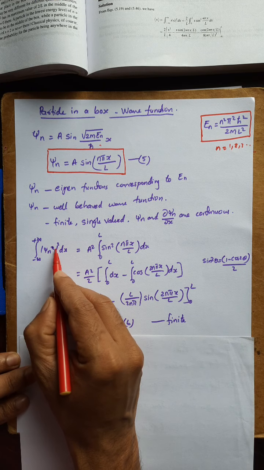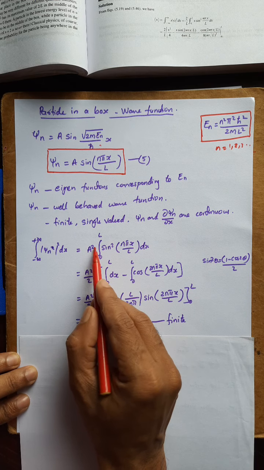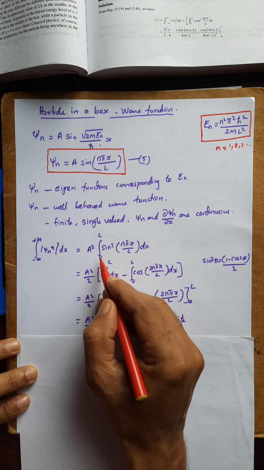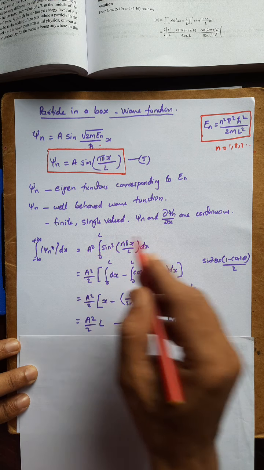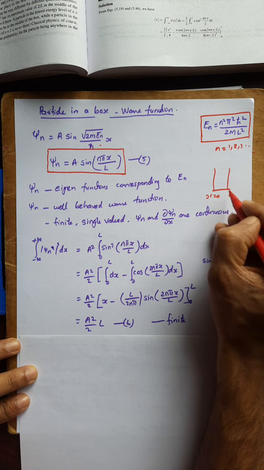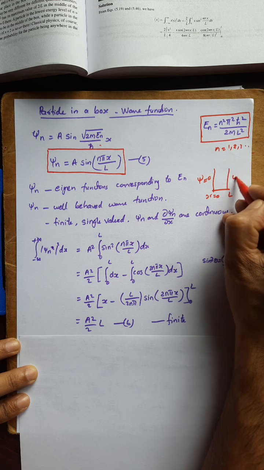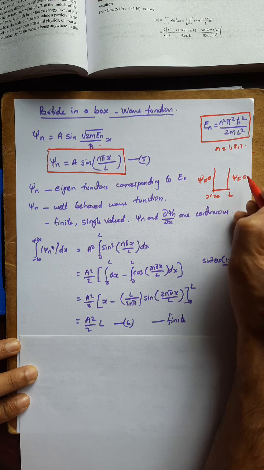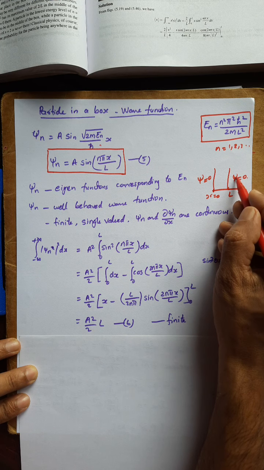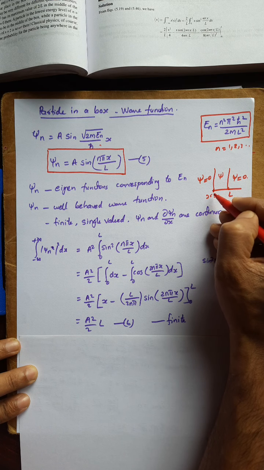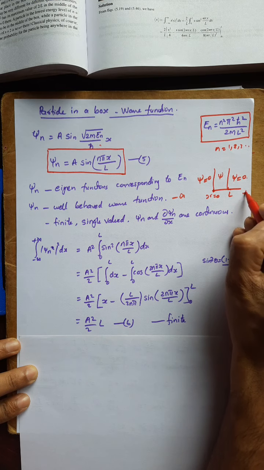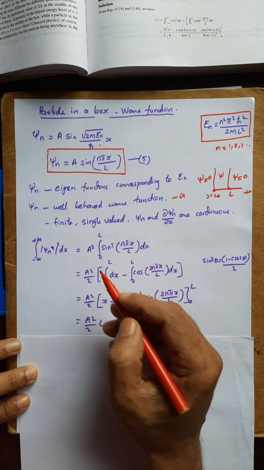So mod psi n square is A square sine square of this function. A square is constant. So instead of integrating from minus infinity to plus infinity, we can integrate from 0 to L, because we know this is x equal to 0 and L, and psi is equal to 0 outside this potential barrier. So psi is equal to 0 before x equal to 0, and after x equal to L, psi is also 0. So psi is non-zero only between x equal to 0 and L.